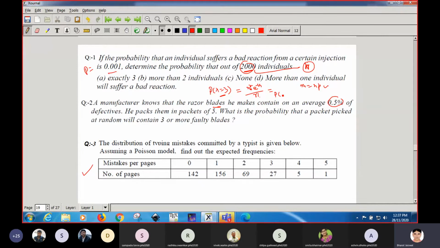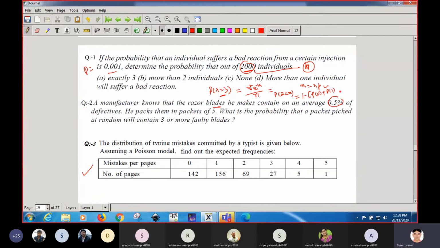What we have to do is, more than one, you have to calculate. More than one means more than 2, that is the value of x when it is more than 2. This you have to calculate. So what we have to do is just calculate the probability and subtract from 1, that is 1 minus probability of 0 success, probability of 1 success, and probability of 2.